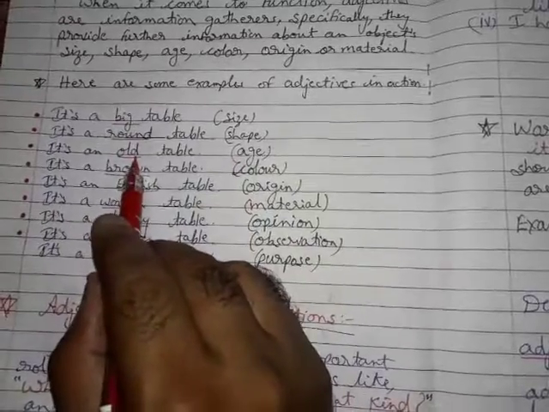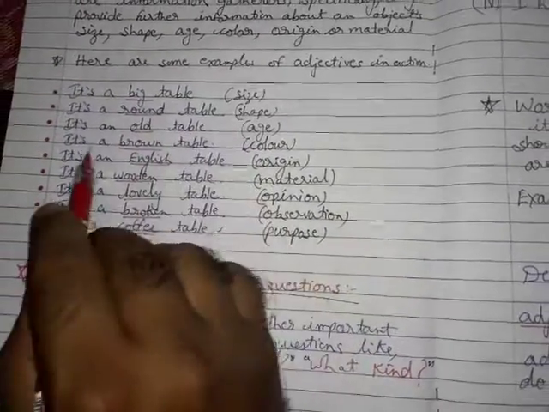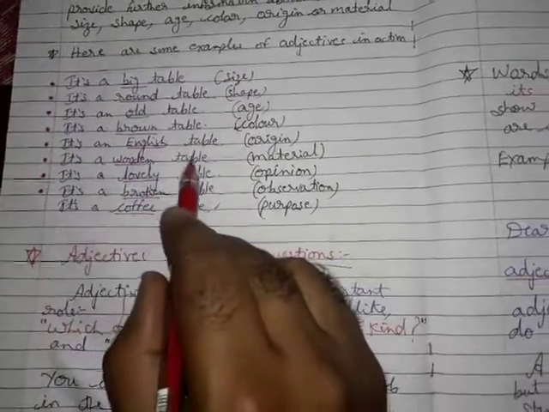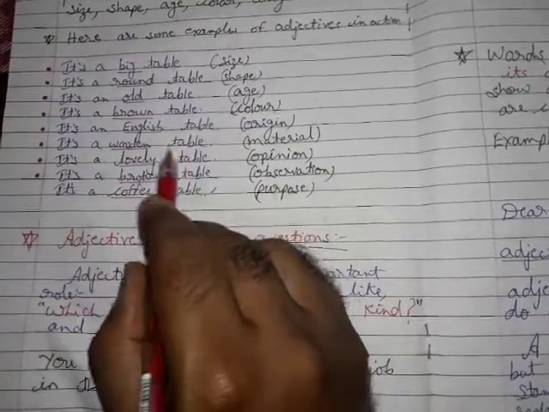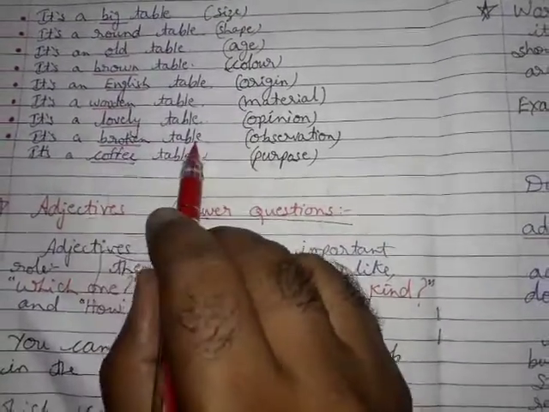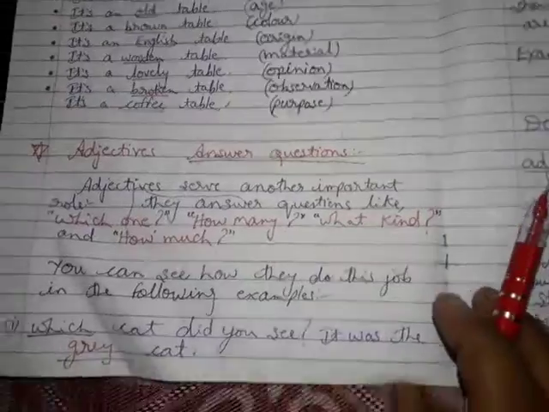So old is an adjective which is describing the table. It's a brown table. It's an English table. It's a wooden table, showing the material of the table. So wooden is an adjective. It's a lovely table. It's a broken table. It's a coffee table.